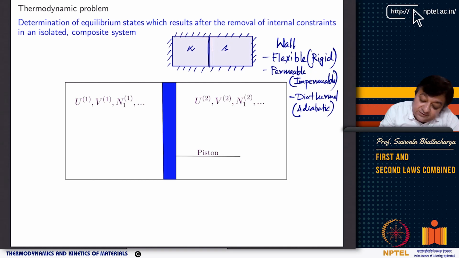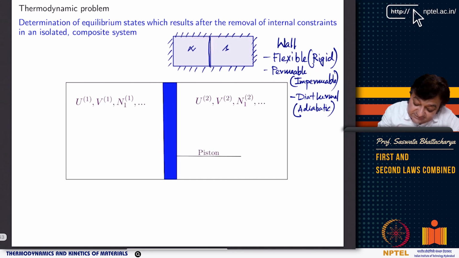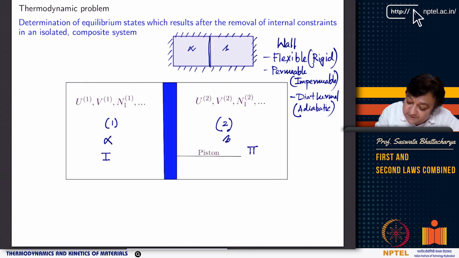So if you think of the same two subsystems, here we call this subsystem 1 and this subsystem 2, or you can call them alpha and beta, or Roman 1, Roman 2, it does not really matter, whatever naming convention you propose.